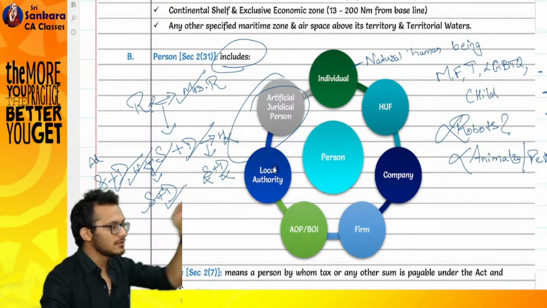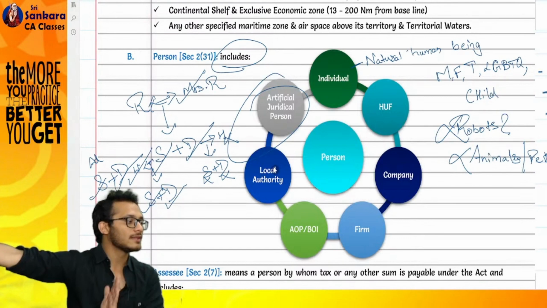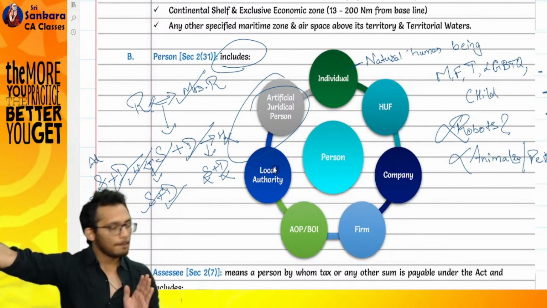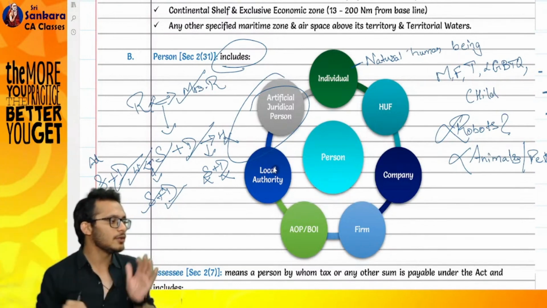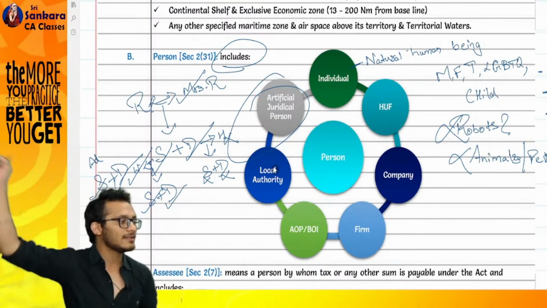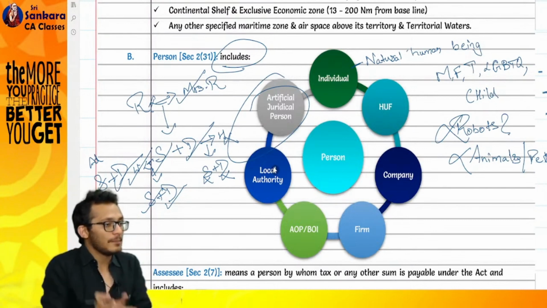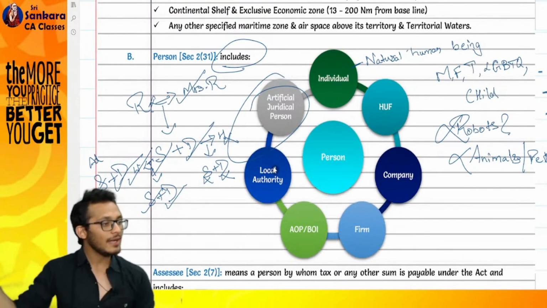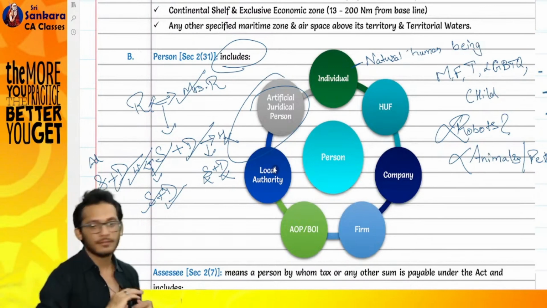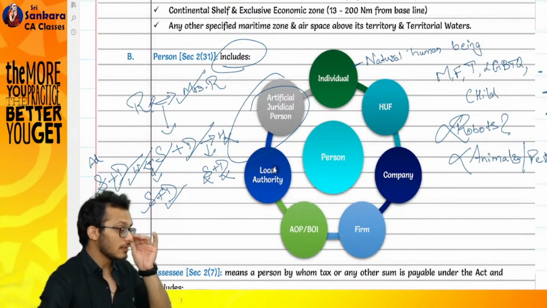So you cannot come and say, boss, this one I'll give this share, this one I'll give this share. You will say, boss, I'm creating a separate person called a BOI. You pay your own respective taxes, but at the land level, the income will be taxed in the hands of the BOI. I've created a separate entity called a BOI. That BOI will pay its tax separately, only until the will gets executed.